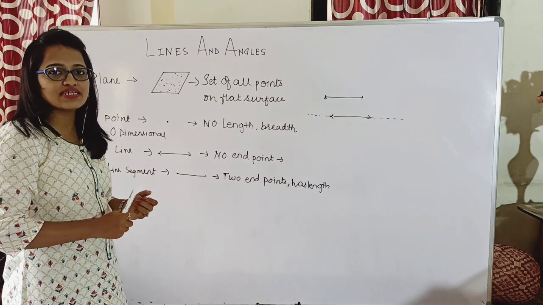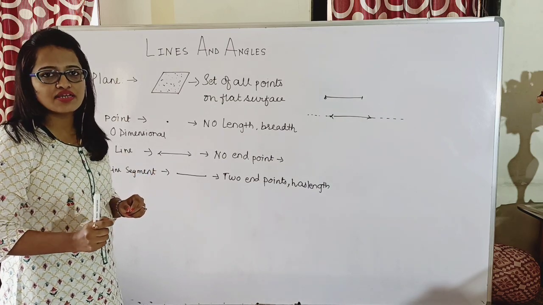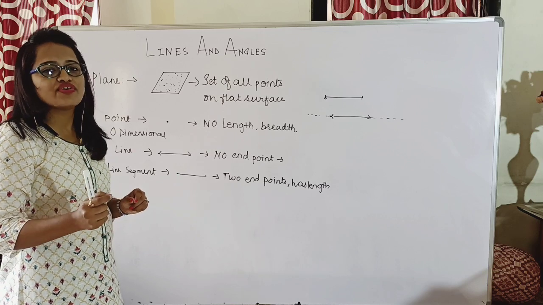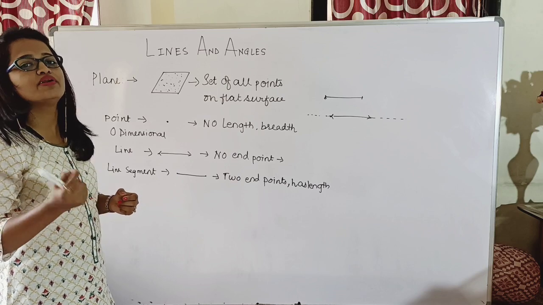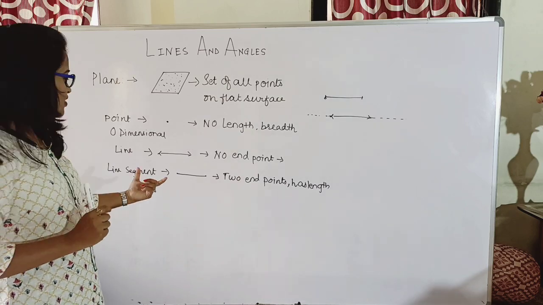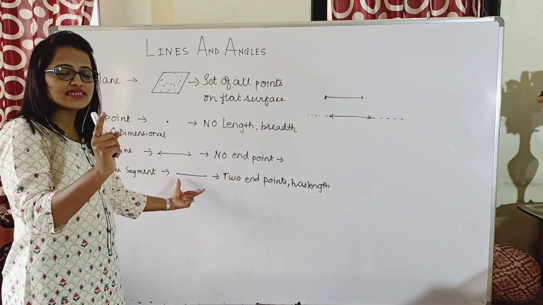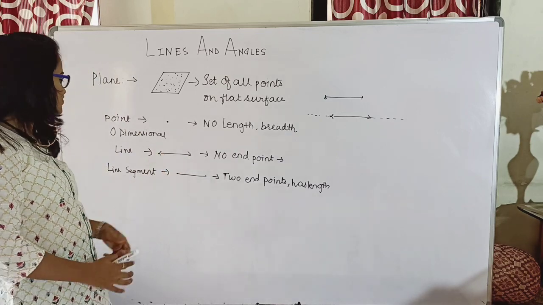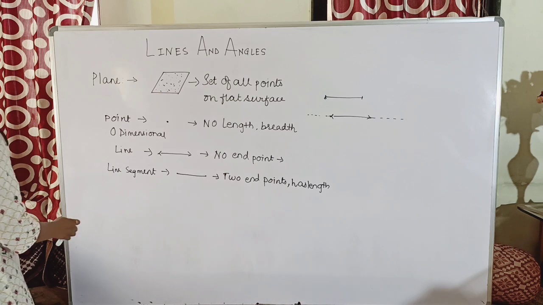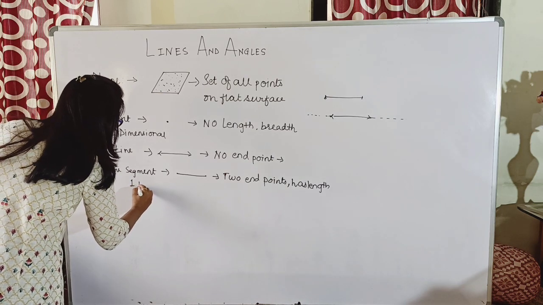And what statement did I say? I said a line segment. I cannot say draw a line of 5 centimeter. No, it is not a right statement. It should be draw a line segment of 5 centimeter. Why? Because a line segment has endpoints, whereas a line does not have endpoints. So this is the difference, and hence a line segment is one dimensional.